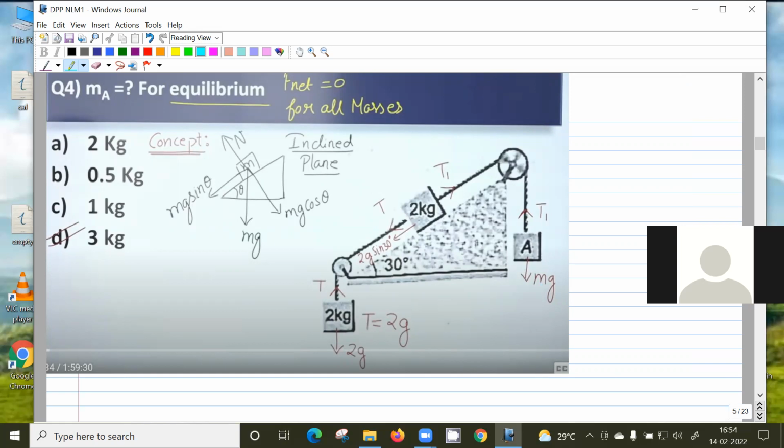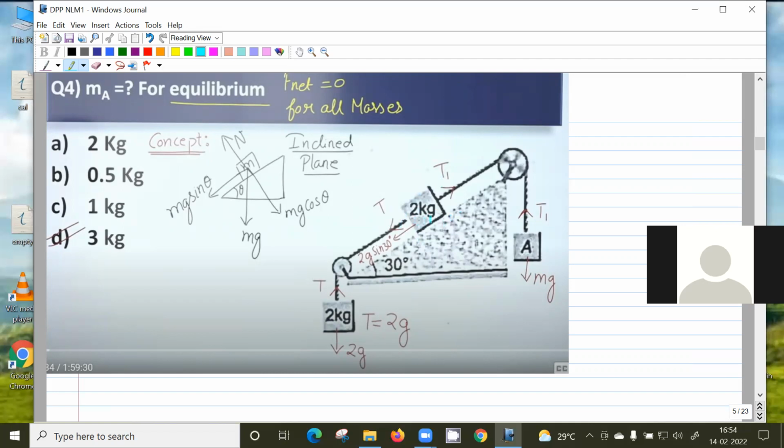But I think that A is going down. Yeah, you have to write the equation for A, equation for B, 2 kg. And so from this equation for A, you get the value of T1. From equation for this 2 kg block, you get the value of T. And this 2 kg block on the plane is acted on by 2 forces, T and T1.